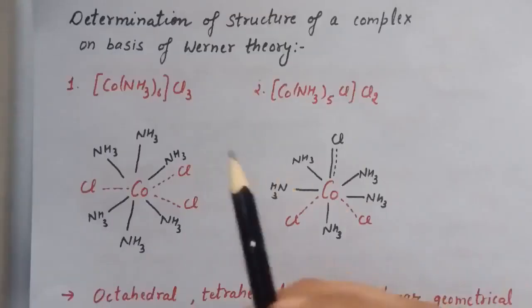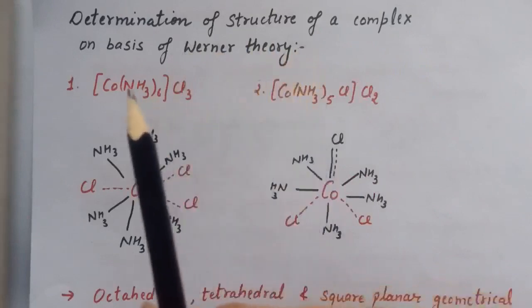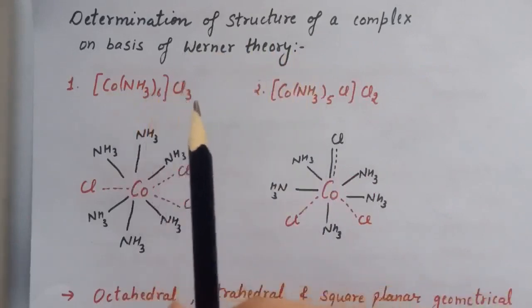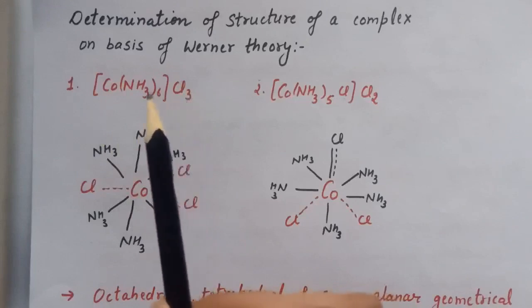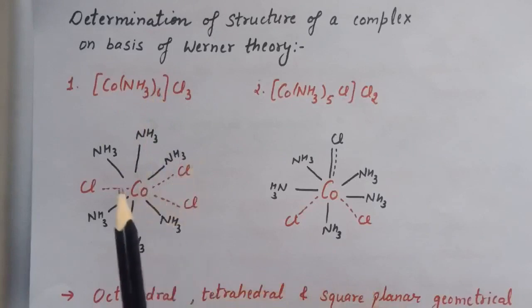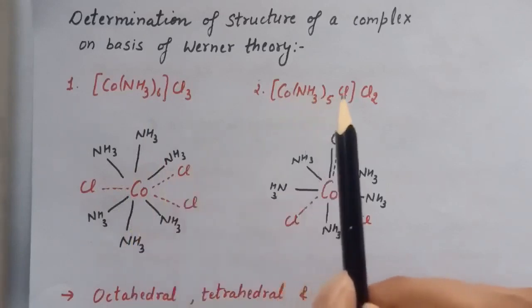So here is the determination of structure of a complex on the basis of Werner theory. This is the first structure, that is Co(NH3)6Cl3. Now these 3 chloride ions will satisfy primary valency, and these 6 ammonia molecules will satisfy secondary valency. So these dotted lines represent primary valencies. Now in the second case, Co(NH3)5Cl2.